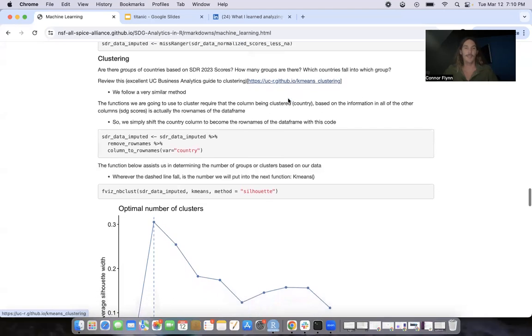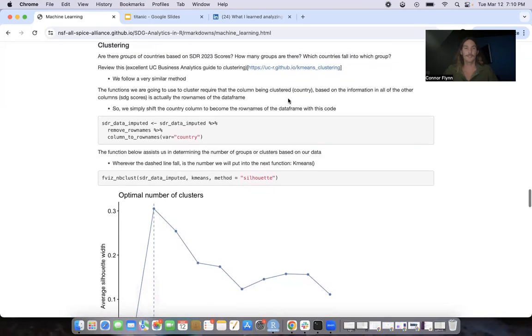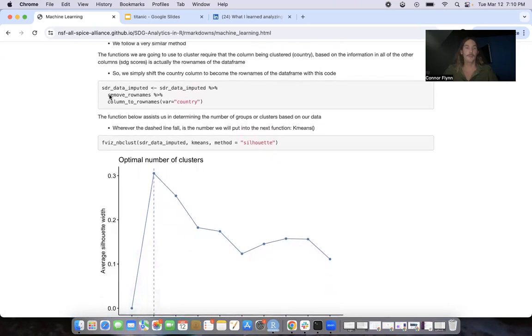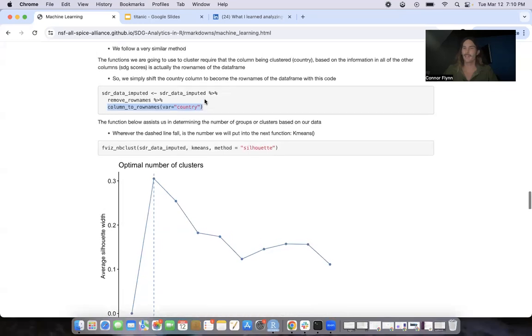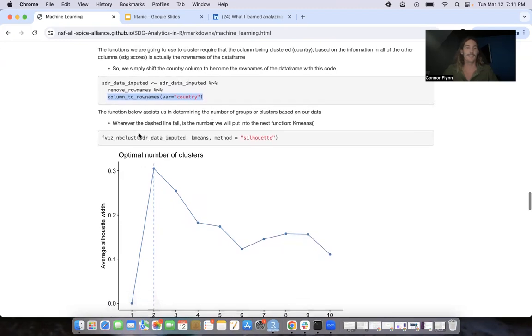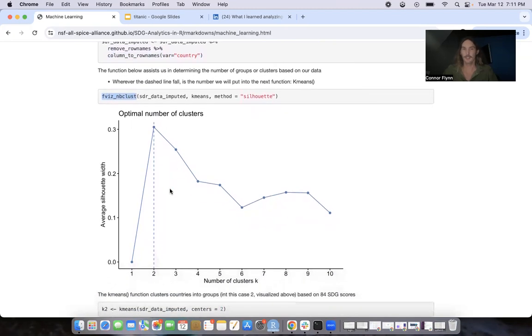Before we do that, let's go into some of the specifics on the setup before we can use the k-means function. We remove the row names and make each country the row name. It's just a specific part of what we need to feed into k-means. And then after we do that, we can use this fviz_nbclust function to look at how many clusters are in our data, right?